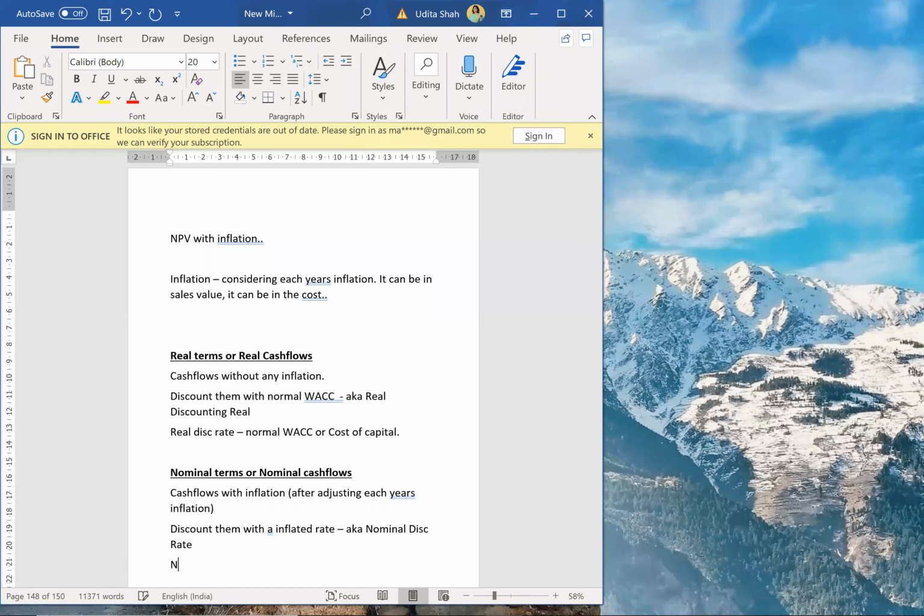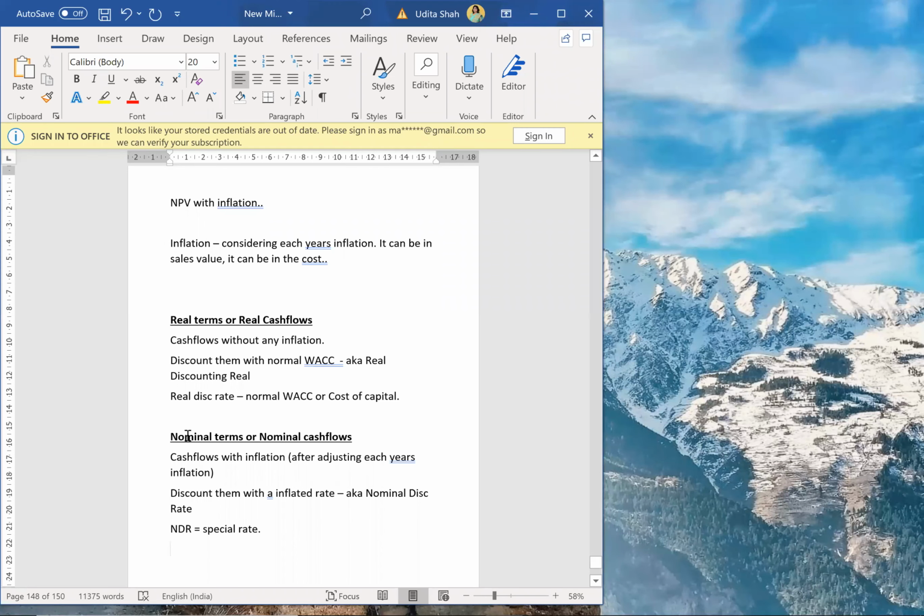But the nominal discounting rate is a special rate, so we'll have to calculate it. How? 1 plus nominal discounting rate should be equal to 1 plus real discounting rate, into 1 plus inflation rate. That will give me my nominal discounting rate.